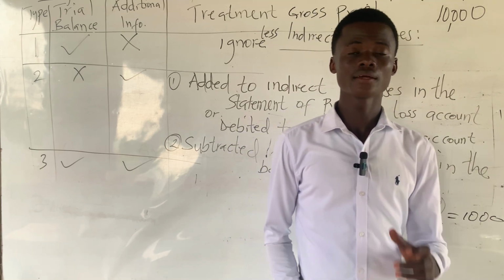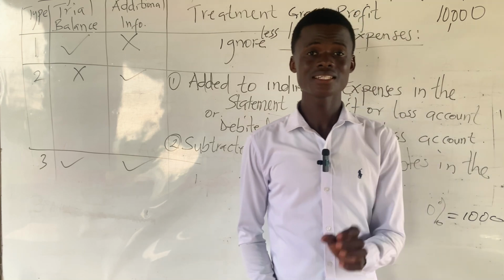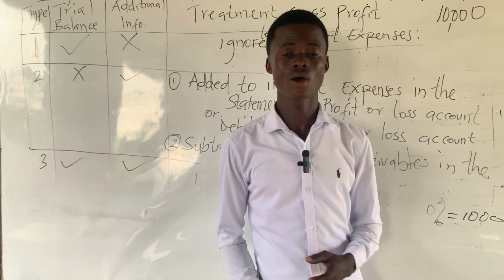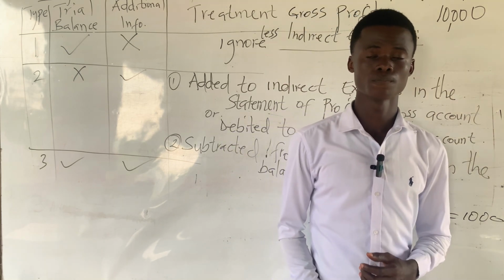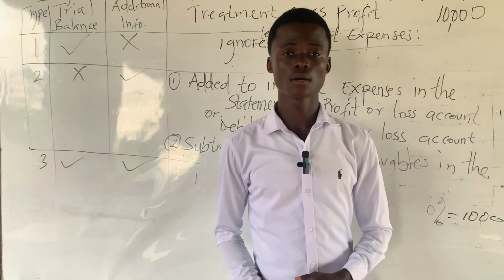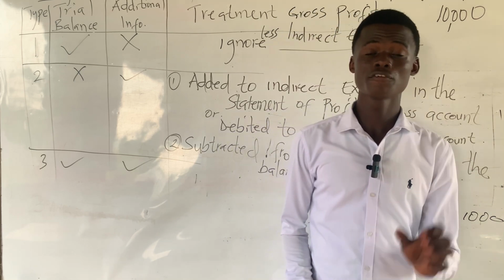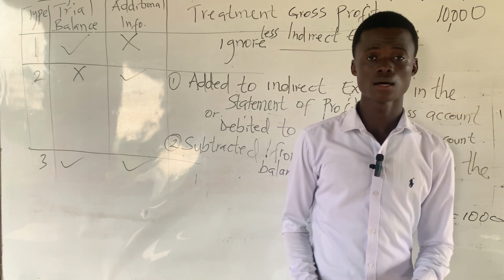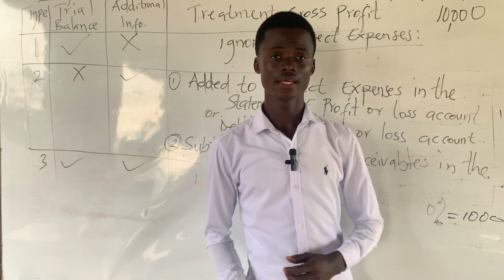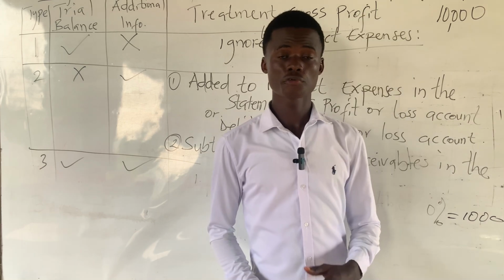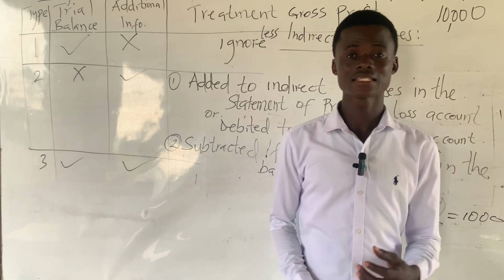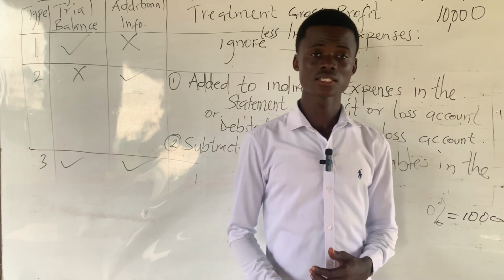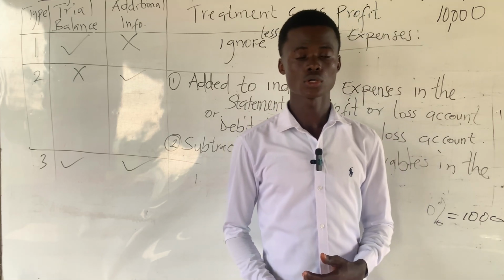There can only be an increase in the provision when the current year provision, or the provision for doubtful debt in the additional information, is more than the one on the trial balance or the previous year provision. Also, there can only be a decrease in the provision for doubtful debt when the previous year provision on the trial balance is more than the current year provision in the additional information. So after you've realized that the difference in the provision for doubtful debt is an increase, then that difference will be treated or added to indirect expenses in the statement of profit or loss account.